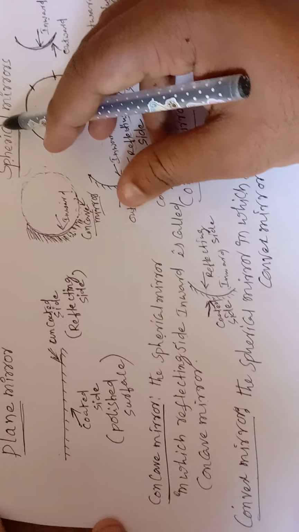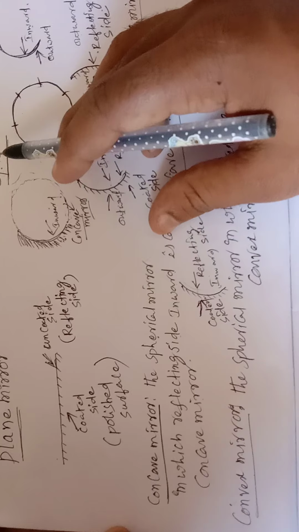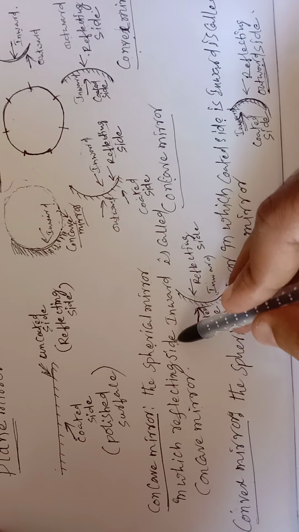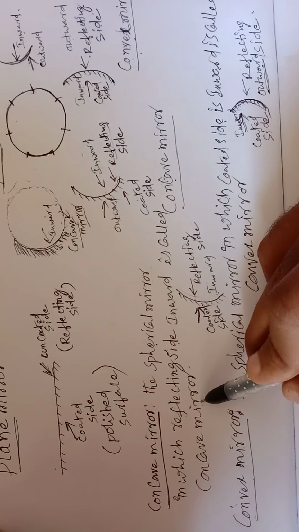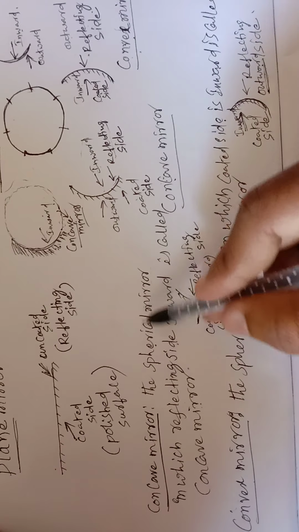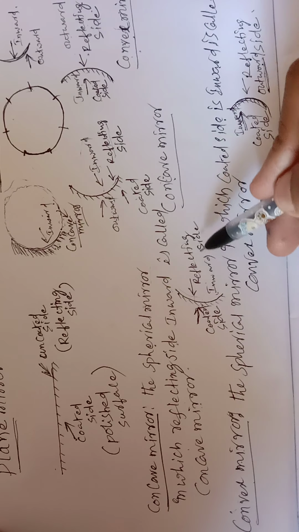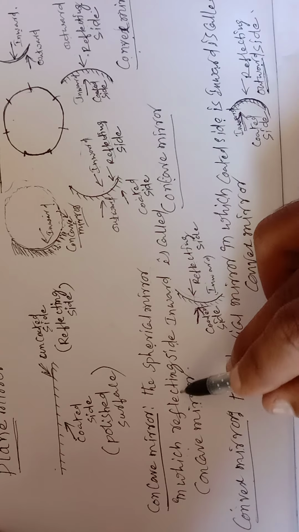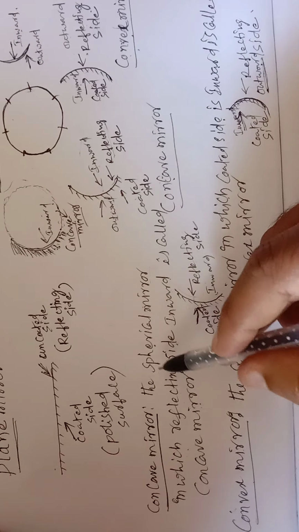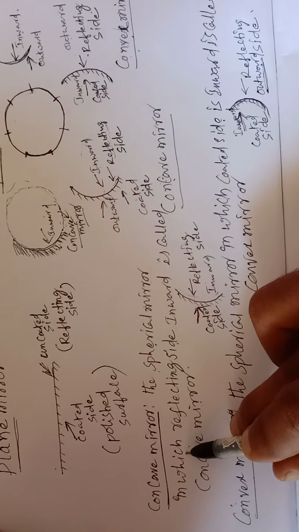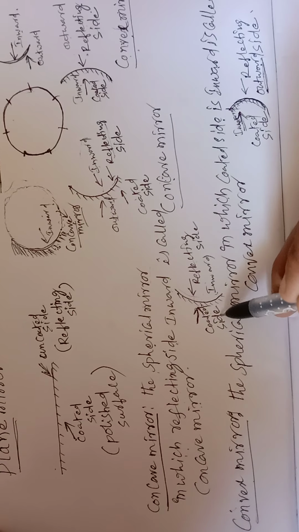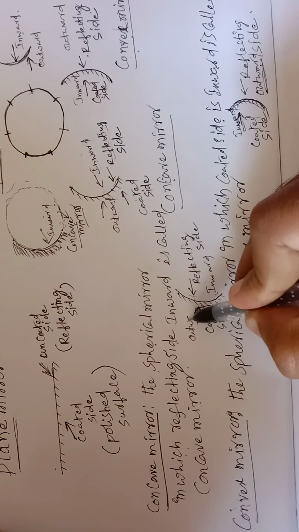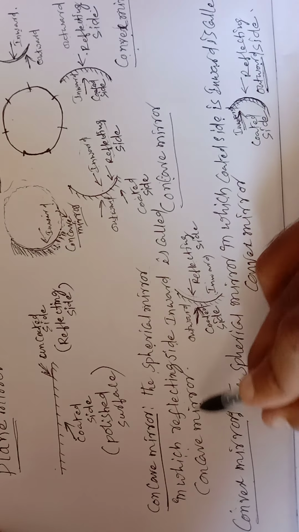You need to remember how we can define the concave mirror and convex mirror. A concave mirror is nothing but the spherical mirror in which the reflecting side is inward. Or else we can say the spherical mirror in which the coated side is outward is a concave mirror.